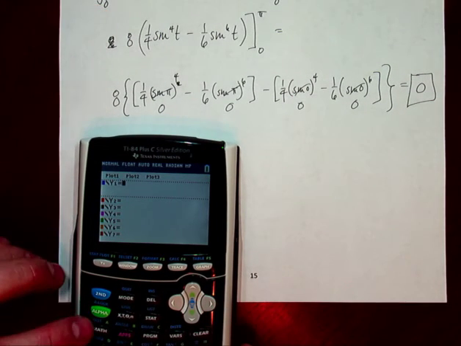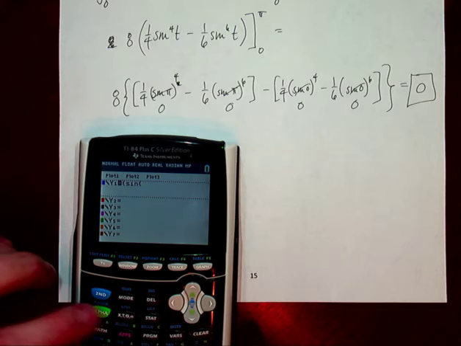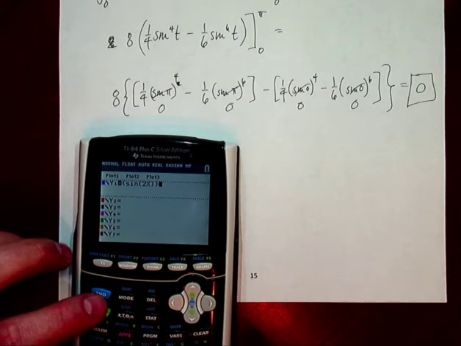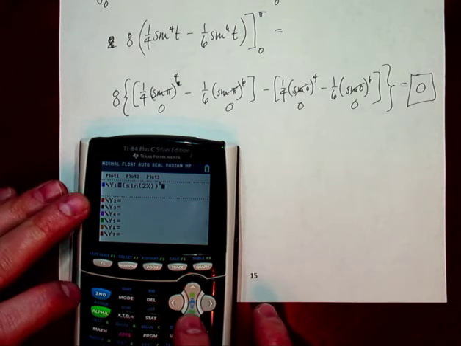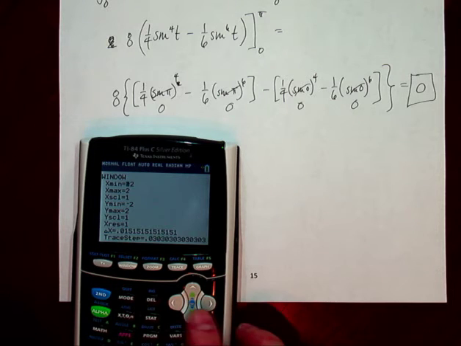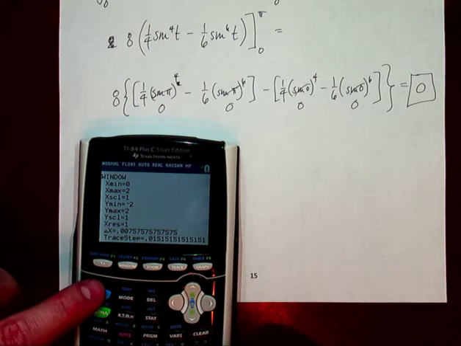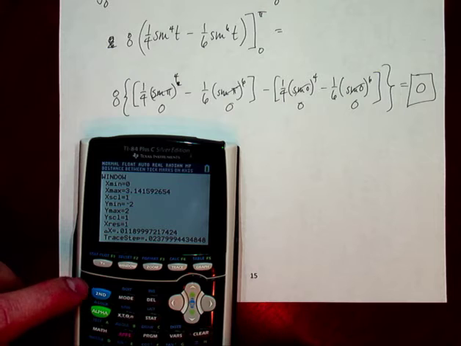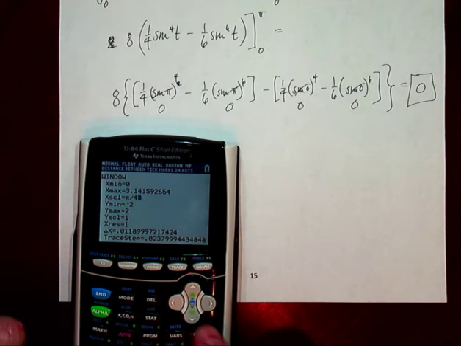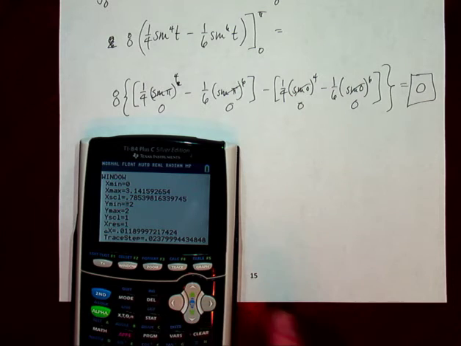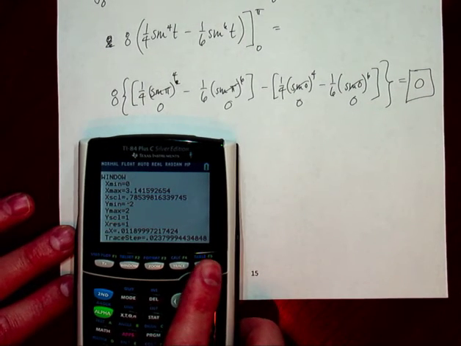If we plug in sine of 2x raised to the 3rd power, and let's go to the window and let's go 0 to pi, and let's basically do it at pi over 4. Pi over 4 will be our scale, and y min is -2 and y max is 2. Well, that makes sense.